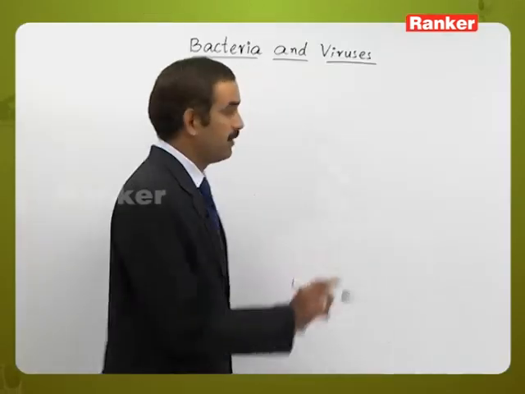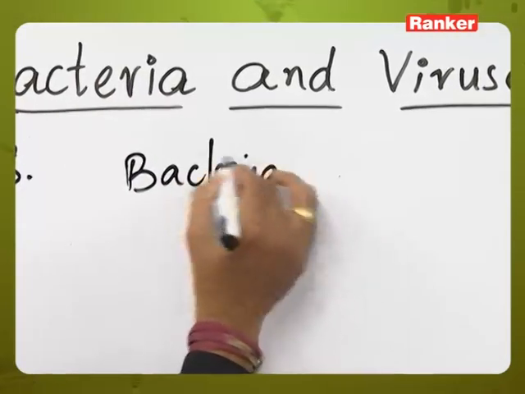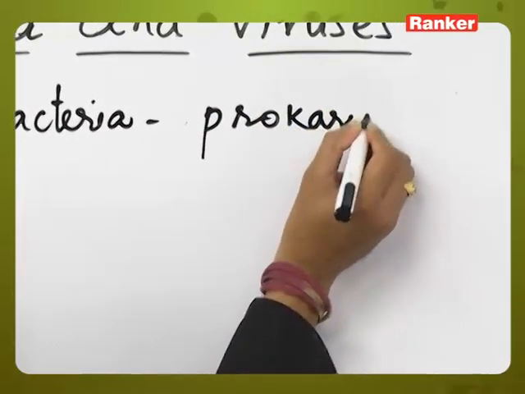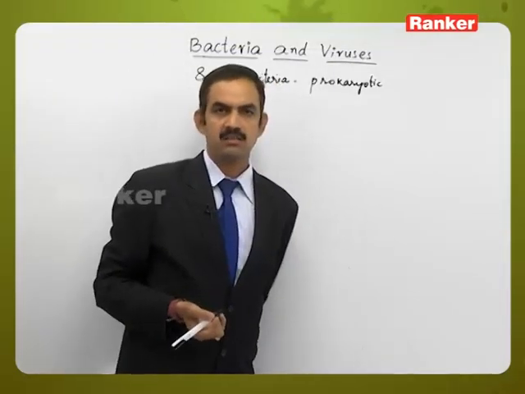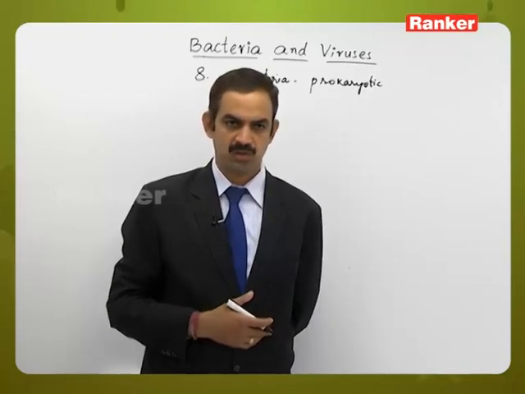So here bacteria are prokaryotic organisms. That means they lack mitochondria, which is considered to be the respiratory structure.